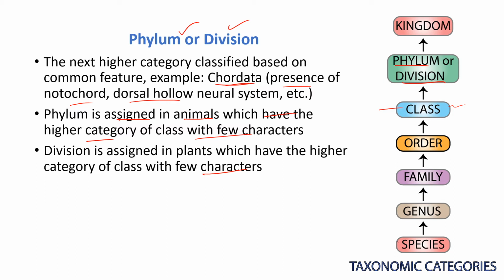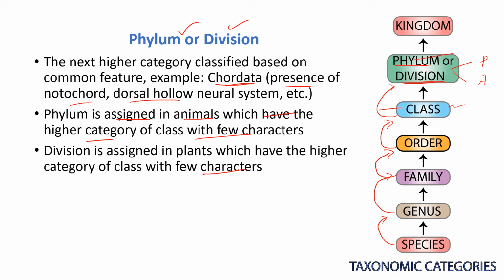After the species, based upon a few characteristics, we place organisms in the genus, and after the genus, based on similar genera, we place them in the family. From the family, we place them in the order based upon similar characteristics among the groups of the family. Again, from the order to the class to the phylum or division. Here we separate plants and animals: in plants we call it a division, in animals a phylum.